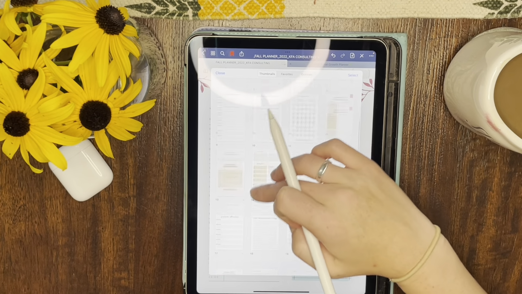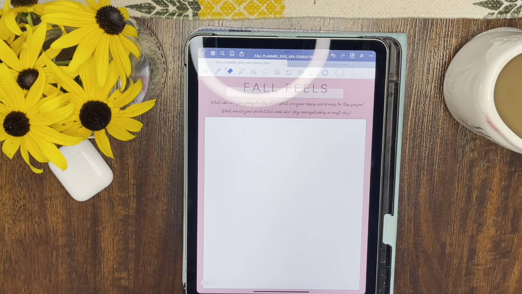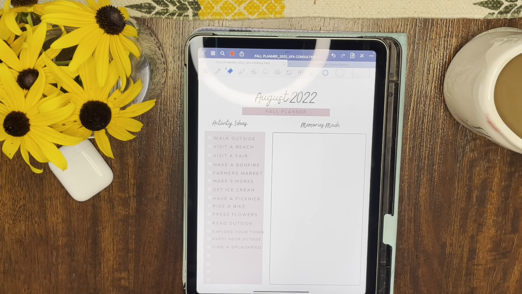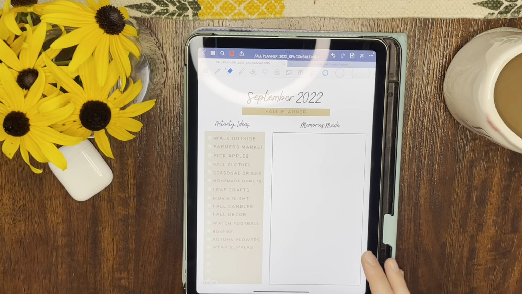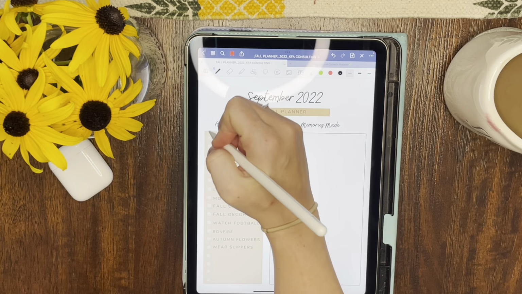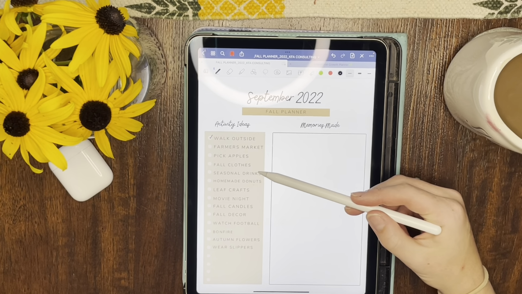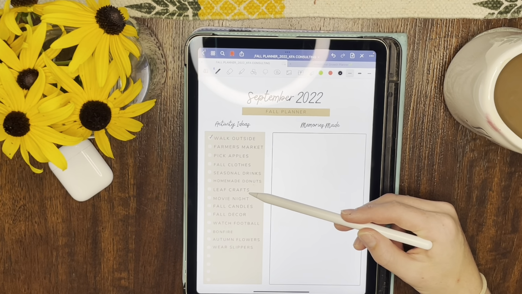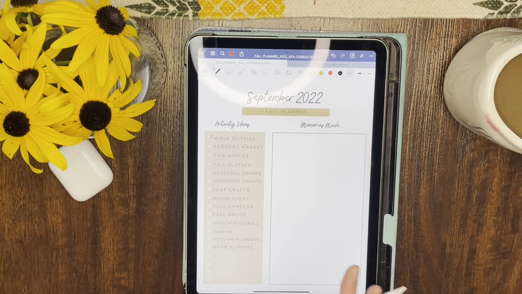So let's go back to the beginning, and we'll just do a flip through. So here's the fall planner cover, here's the mood, here's the fall feels, and then we get right into August. I already showed you August in Canva, so we'll use the favorites and skip to September. So activities are walk outside, farmer's market. If you did any of those things, you could come here and check them off, right? You could add your memories. Pick apples, fall clothes, seasonal drinks, homemade donuts, leaf craft, movie nights, fall candles, decor, watch football, bonfire, autumn flowers, wear slippers.